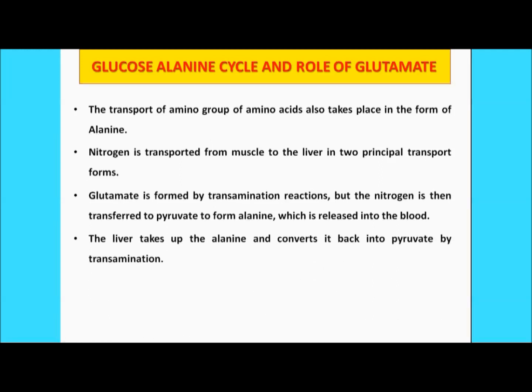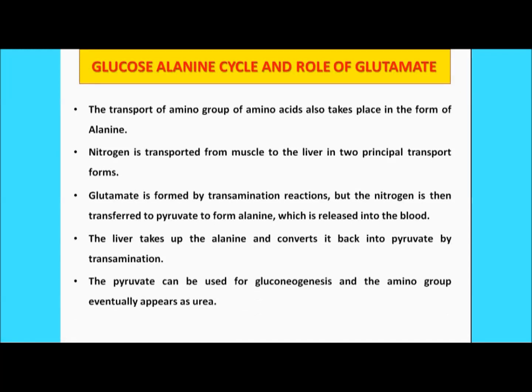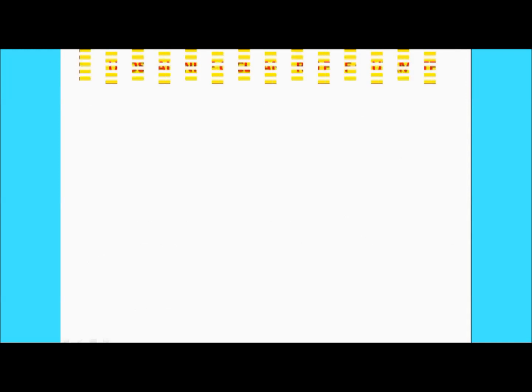Now the liver will take up the alanine from the blood and convert it back to the pyruvate by the process of transamination. This pyruvate can be used for gluconeogenesis, meaning the genesis of new molecules of glucose, and the amino group eventually appears as the urea. This method is referred to as the alanine cycle.